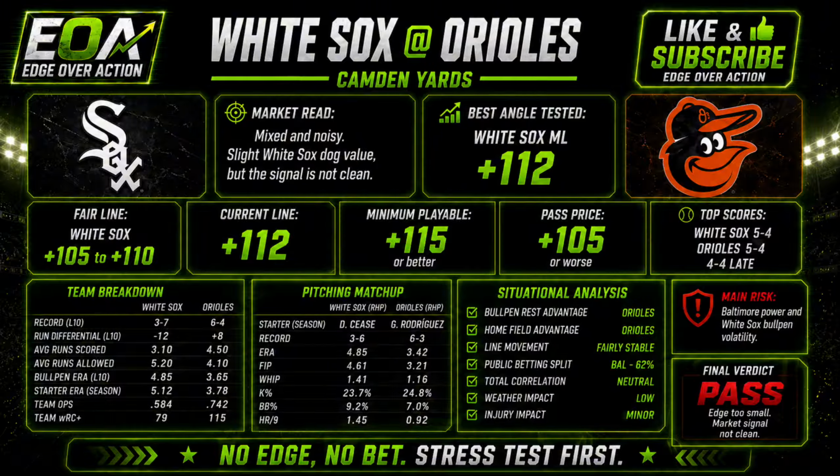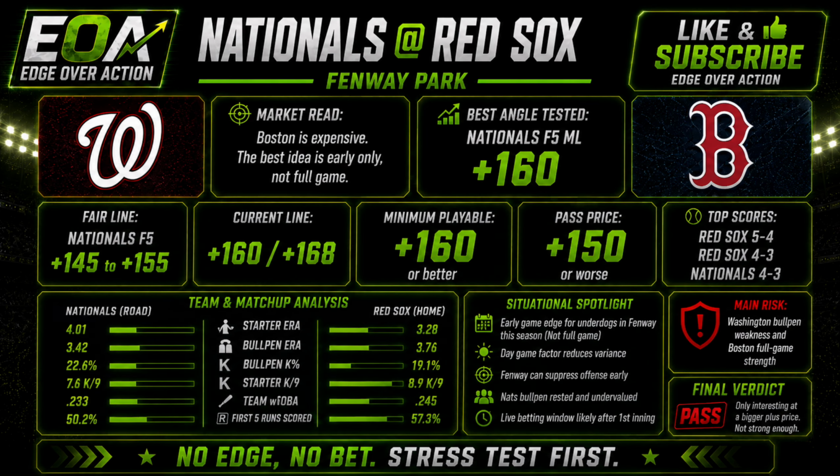Strongest reason not to bet it, the edge is too small and the market signal is not clean. So for this game, the sharpest bet is White Sox money line plus 112. Next game, we've got Nationals at Red Sox.